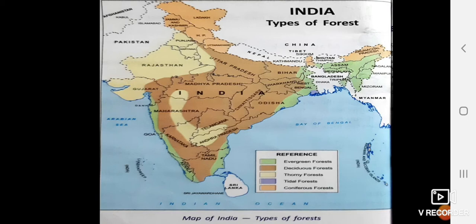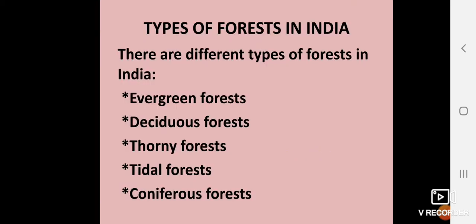Next is Coniferous Forest. You can see it in the upper part: Uttarakhand, Himachal Pradesh, Ladakh, Jammu and Kashmir, and Arunachal Pradesh, Sikkim. So there is your Coniferous Forest. These are the 5 kinds of forest: evergreen forest, deciduous forest, thorny forest, tidal forest and coniferous forest.